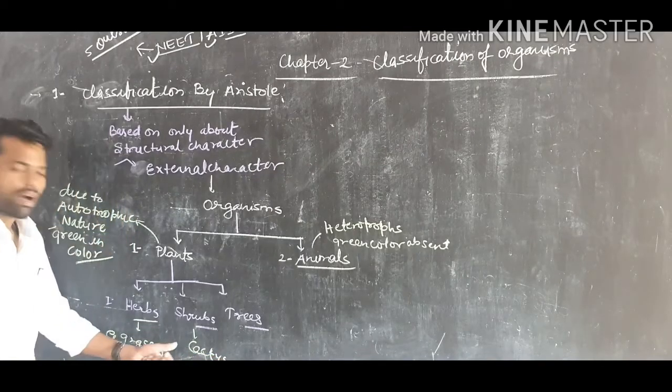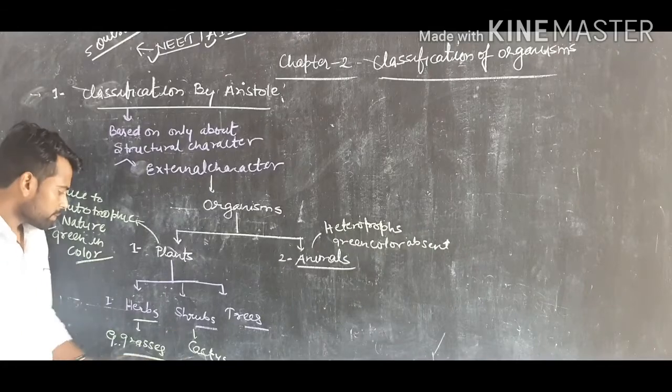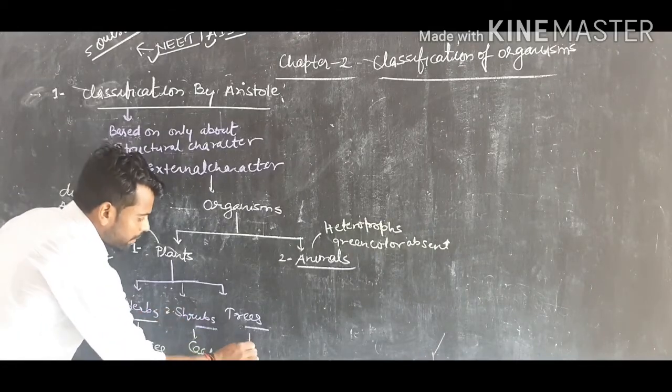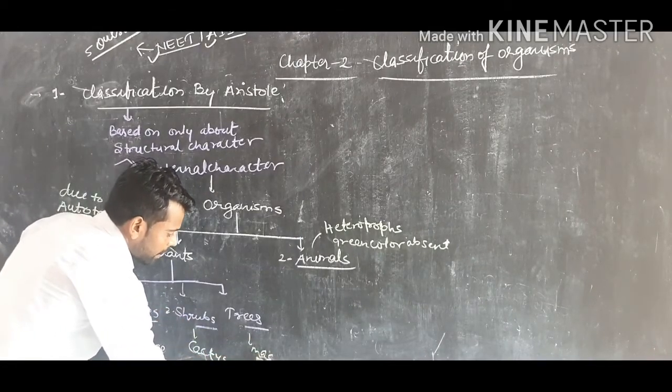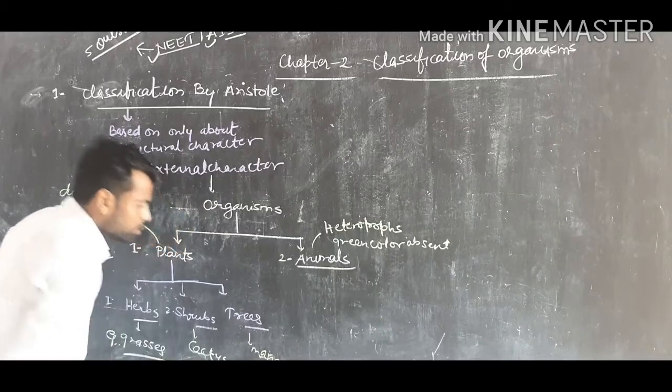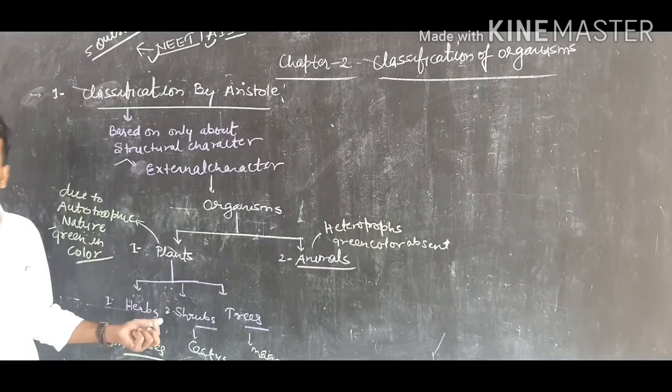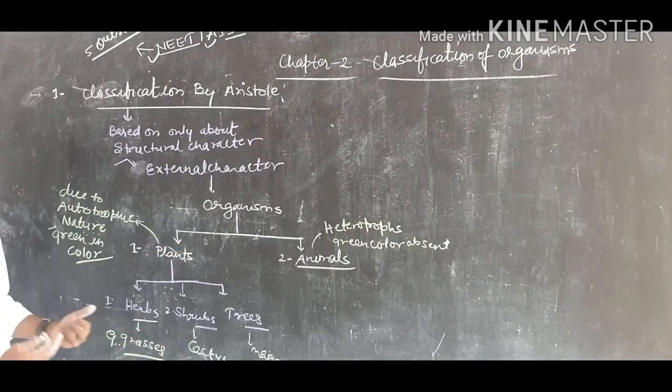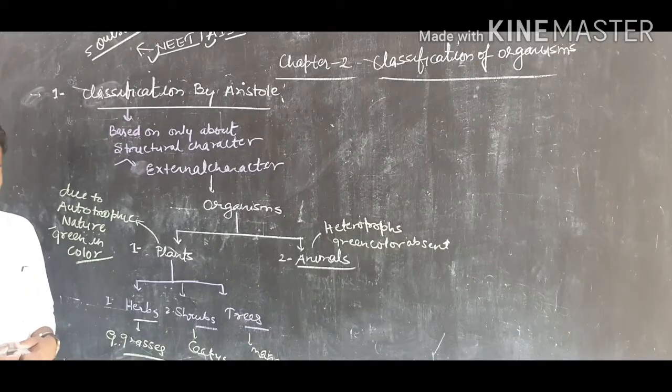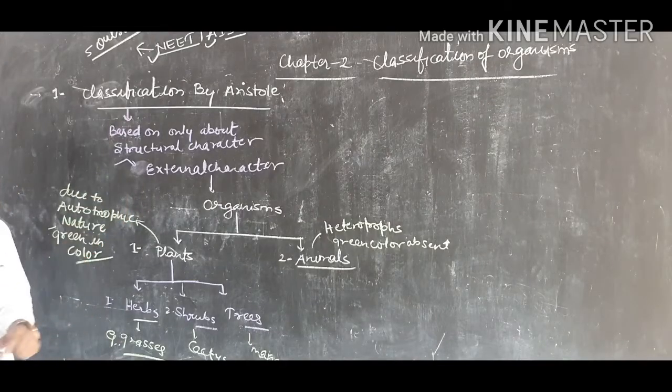Cactus-like plants are considered by Aristotle as shrubs. And second, trees like mango, large plants, are considered trees by Aristotle. So it is a basic character. It is a basic classification of organisms, but based on the external features.